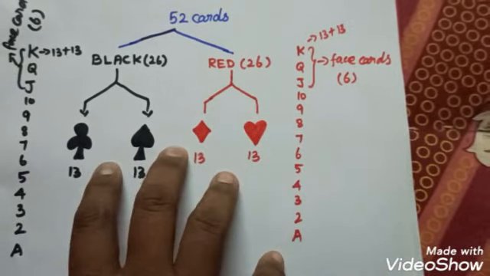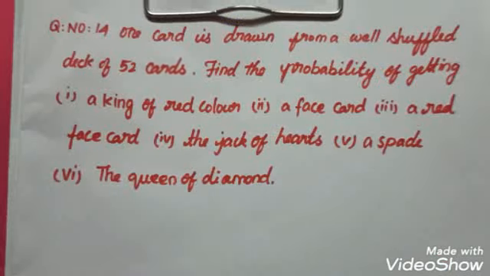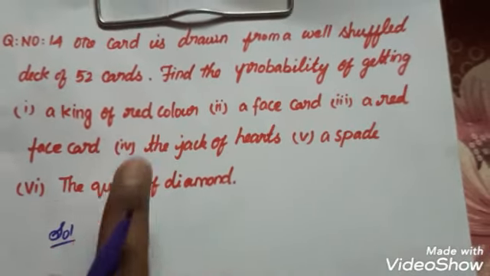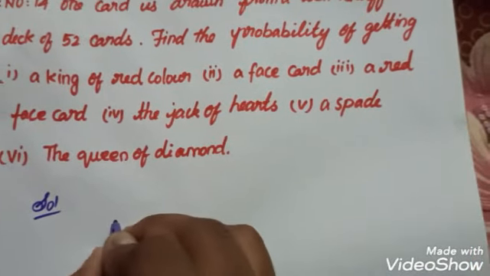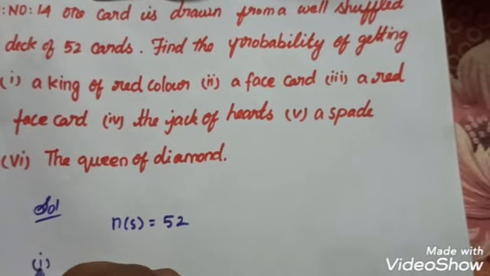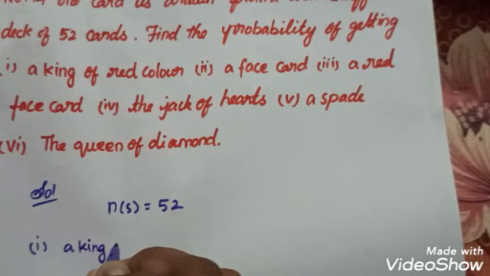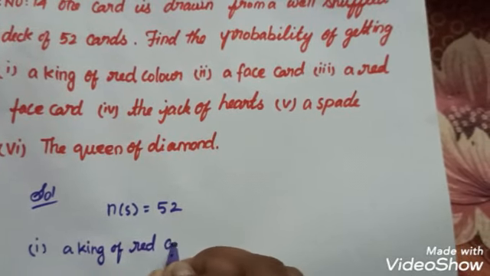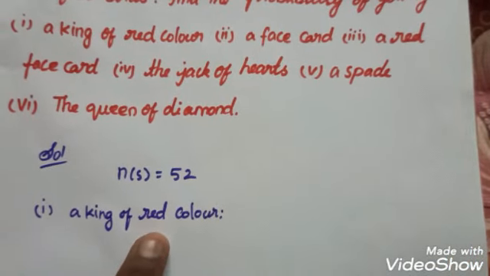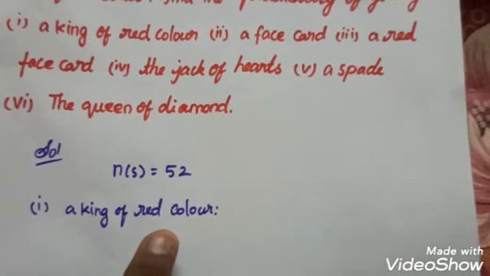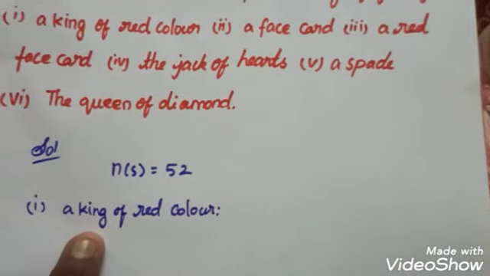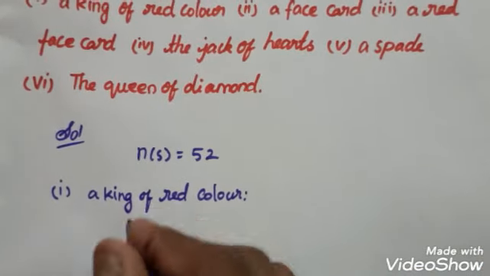By using this, we have to find the probability of the following questions. First we need to find a king of red color. In the solution we already know that totally there are 52 cards. So directly I write N of S is equal to 52. So first one, a king of red color. Red color totally has 2 sets of cards. In red color 2 patterns are there. So obviously we have 2 red color kings.